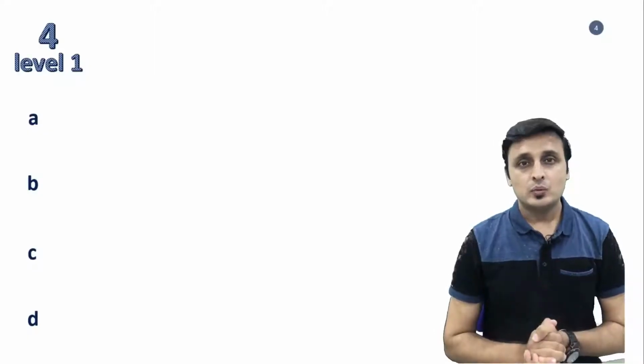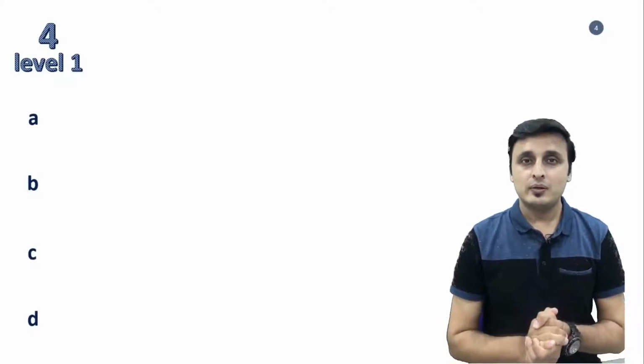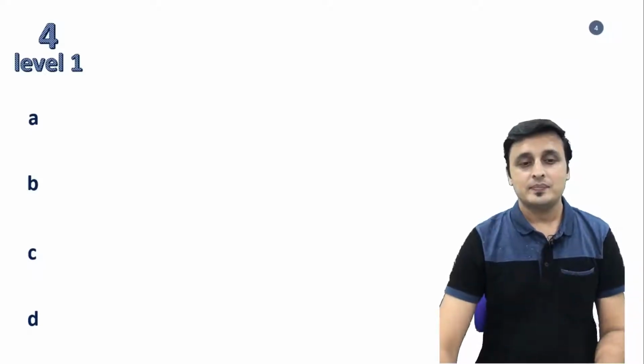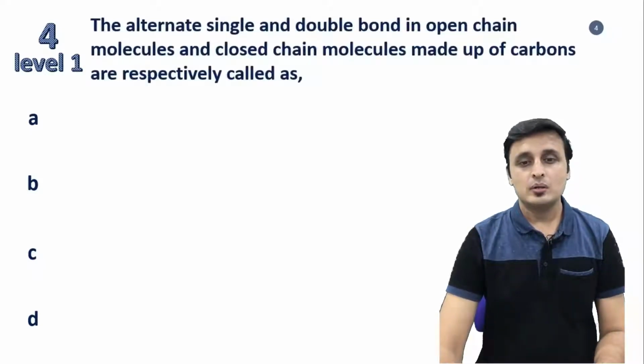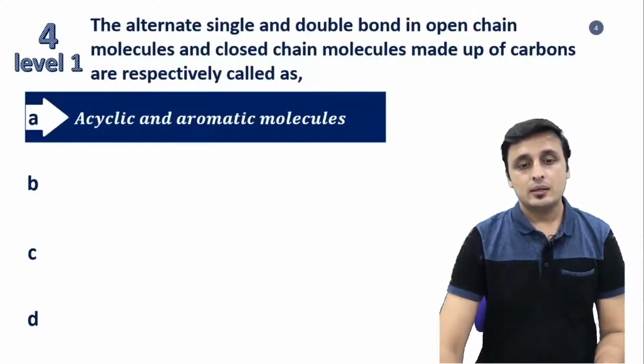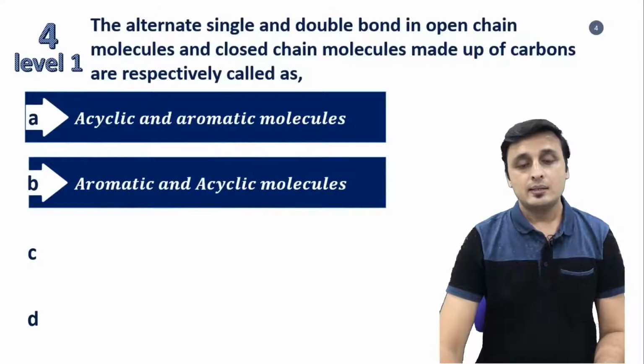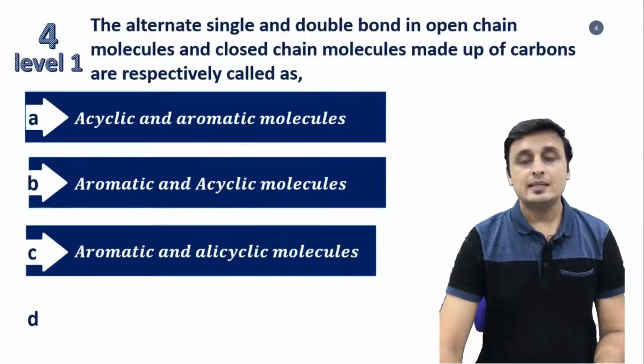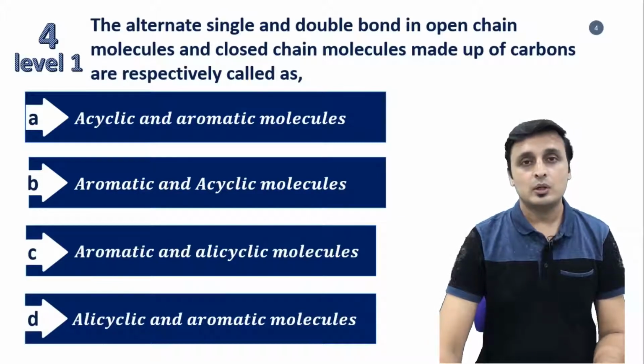Now presenting fourth question of the show. Question 4, level 1. The question is: the alternate single bond and double bond in open chain molecules and closed chain molecules made up of carbons are respectively called as. Options are: option A, acyclic and aromatic molecules; option B, aromatic and acyclic molecules; option C, aromatic and alicyclic molecules; and option D, alicyclic and aromatic molecules.